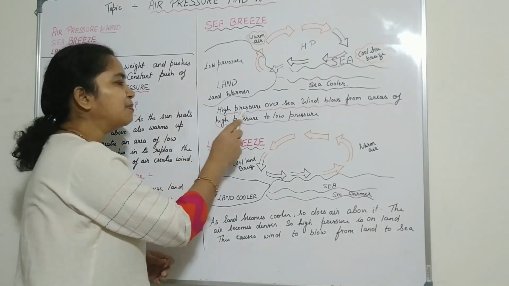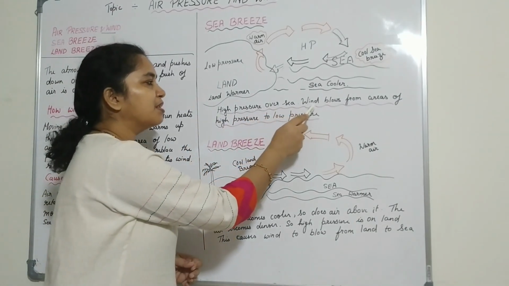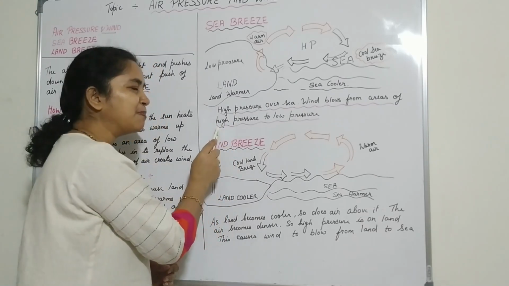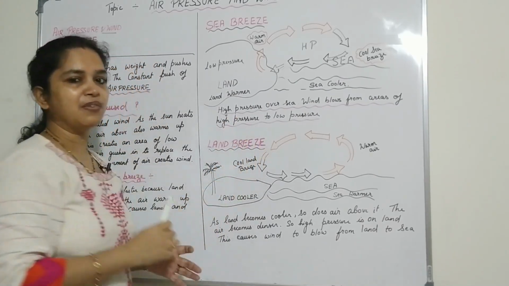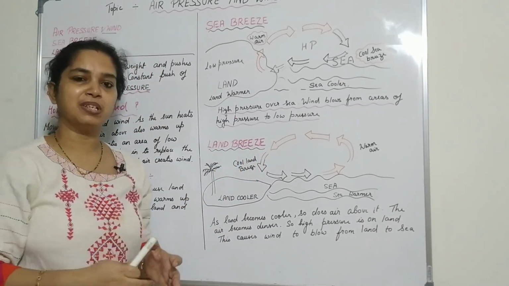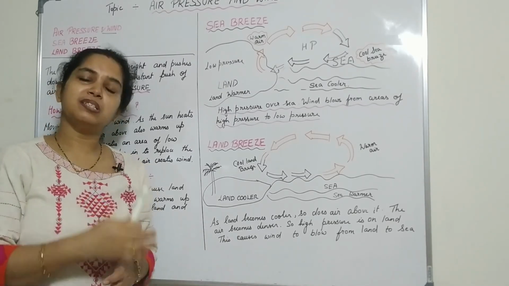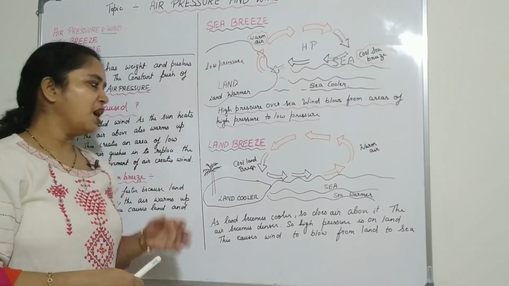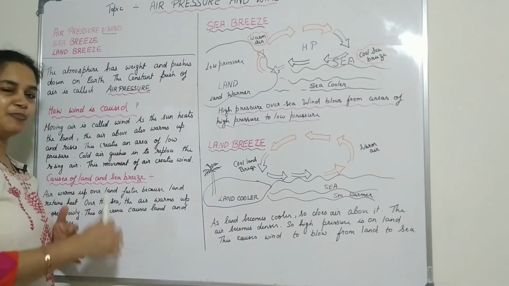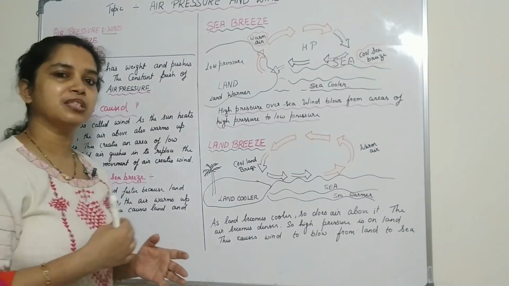So here high pressure over the sea is there, and the wind blows from areas of high pressure to the low pressure. Always you remember, the wind is blowing from the region of high pressure to the region of low pressure. And what happens in the land breeze? The opposite happens, and this occurs during the night time.